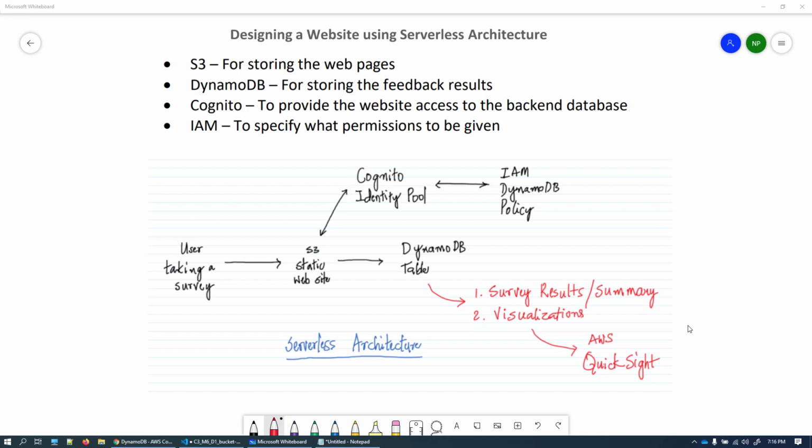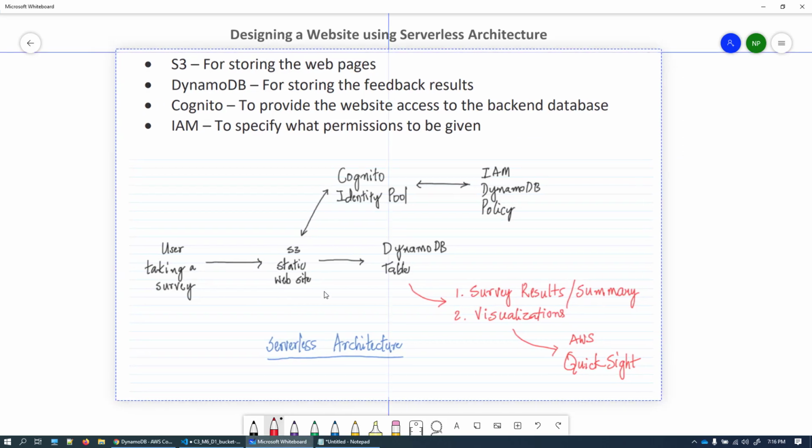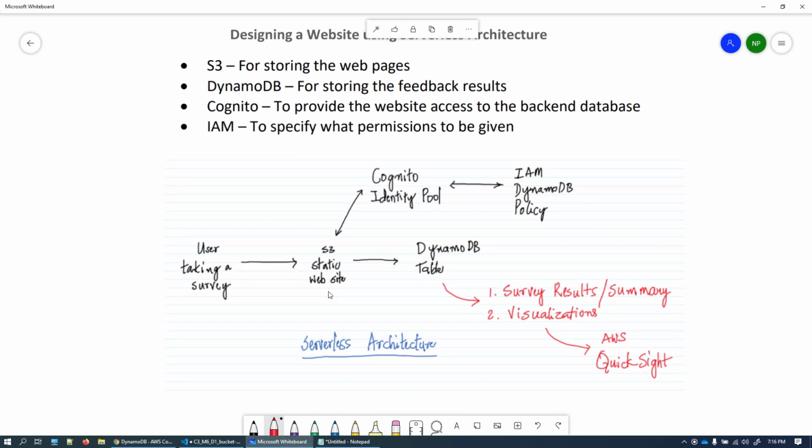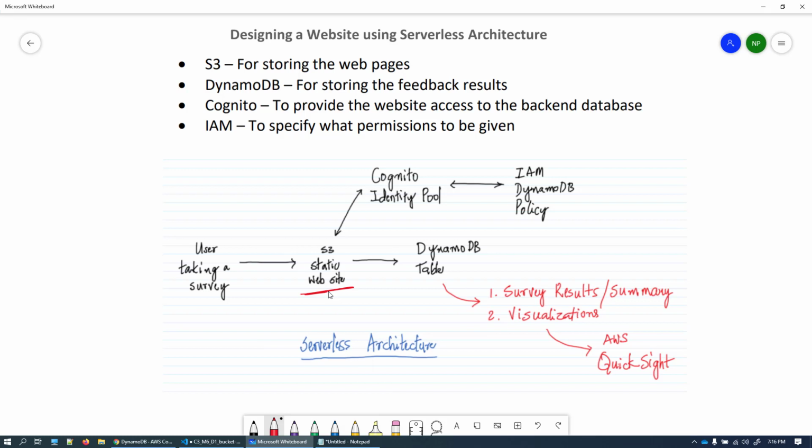AWS has many serverless services like SNS, SQS, Lambda, SES, S3, and DynamoDB. These serverless services will help us build and design the best applications possible without worrying about planning, scaling, high availability and fault tolerance. As a part of this class and demonstration, we are going to build a website which is purely serverless.